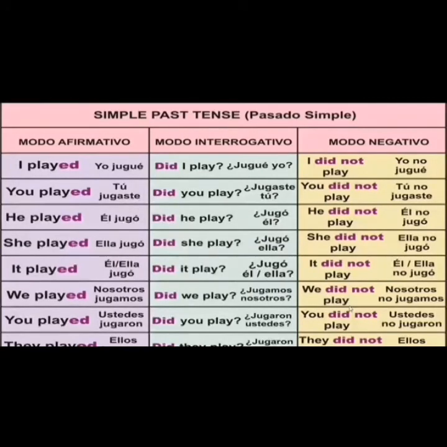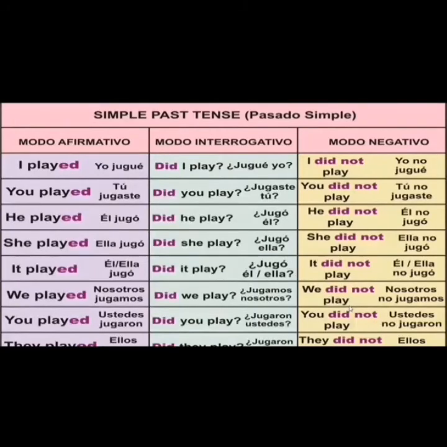Okay. Remember that in the affirmative form we use the verb play in past. Okay, we use the verb in past. For example, I played. Yo jugué. You played. Tú jugaste. Okay. And in interrogative form we use the auxiliary did and the verb in the base form.